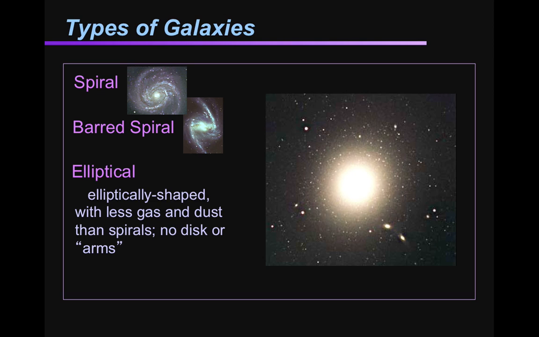Third type is elliptical. The elliptical shape, dense towards the center. You don't see any spiral arms. It kind of reminds me of a giant sun, but in reality, the center here where it's so bright is just a massive concentration of stars. That's why, remember, galaxies are so bright, because they're so concentrated towards the center.